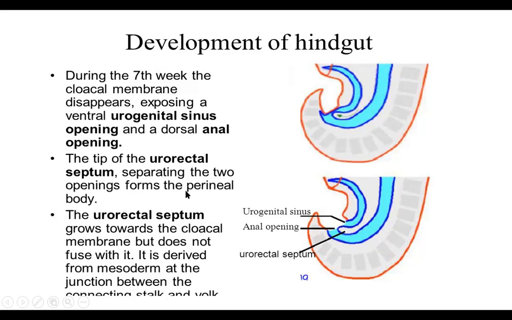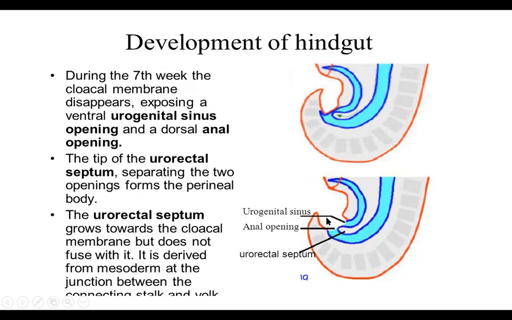The tip of the urorectal septum separates the two openings from the perineal body. So if you see here, the urorectal septum will be separating the urogenital sinus from the anal sinus. This is very important. If it doesn't develop, then there might be communication between the rectum and the urogenital sinus. The urorectal septum grows downwards toward the cloacal membrane but does not fuse with it. It is derived from the mesoderm at the junction between the connecting stalk and the yolk sac.